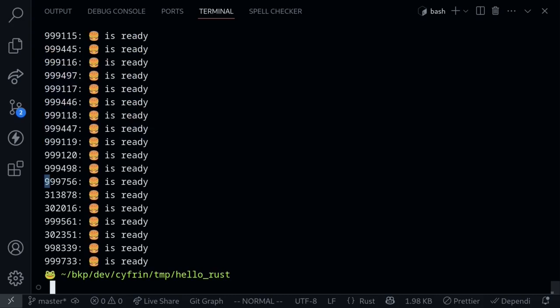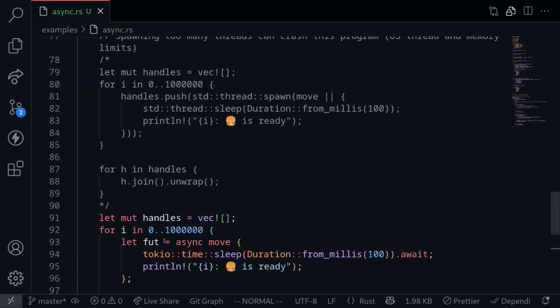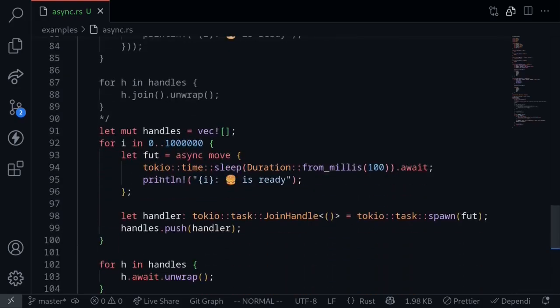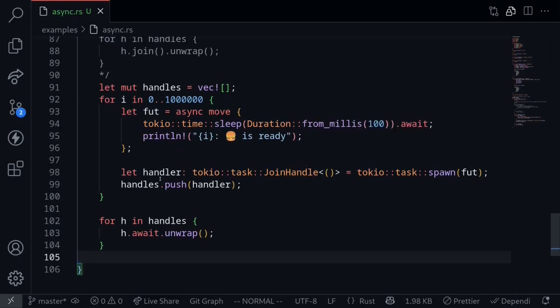For example, here we have 999,756 followed by 313,878. So in summary, we saw a limitation with native threads. Spawning too many native threads can crash the program. However, by rewriting the same code using async await syntax, we were able to make the program run without crashing.